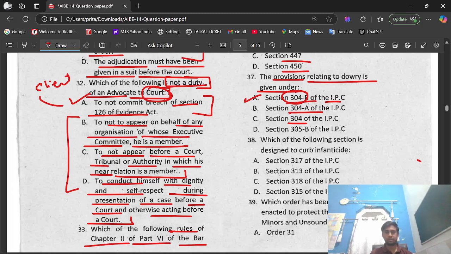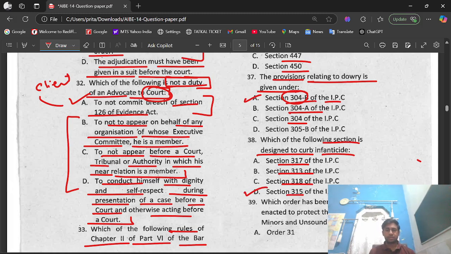Question number 38. Which of the following sections is designed to curb infanticide? Options we have Section 317 of IPC, 313 of IPC, 318 of IPC, or 315 of IPC. The right option is option D, that is Section 315 of the IPC.